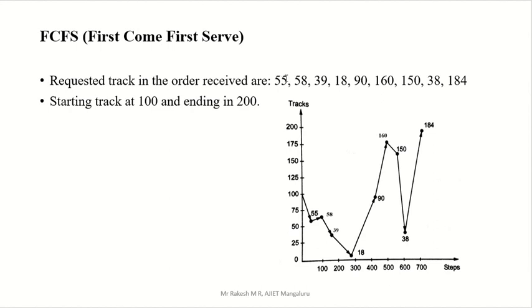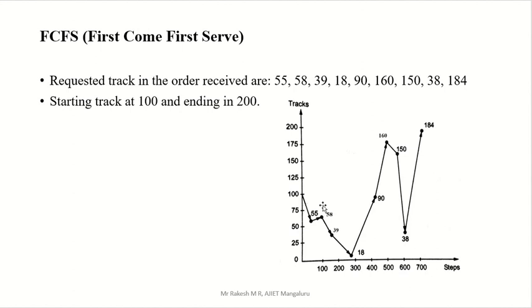So 55 came first, we have to serve that first. Then 58 is second, so after 55 we have to serve 58. After 58 we have to serve 39. That is the order, that is first come first serve. Now they have given the starting track at 100, right? So you have to start from 100. Now from 100 where do you have to go? 55. So 100 to 55.